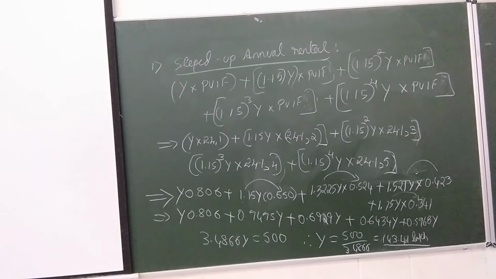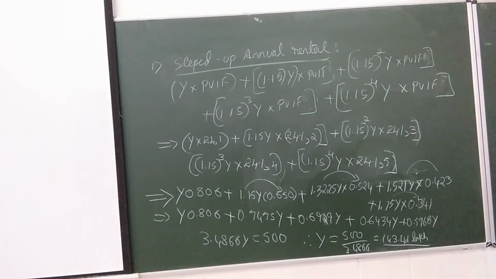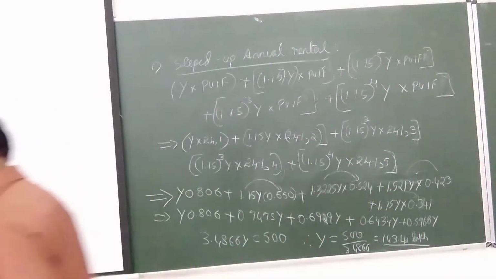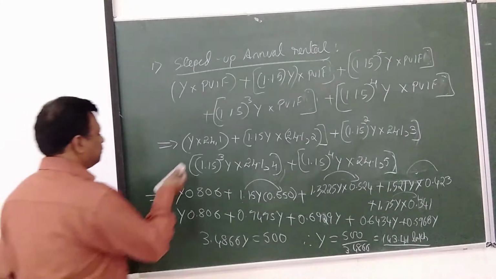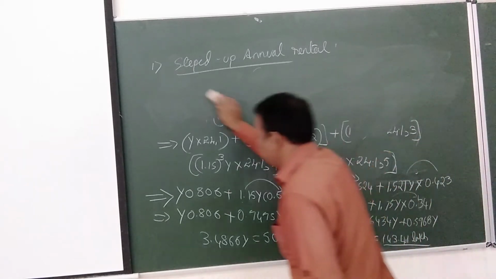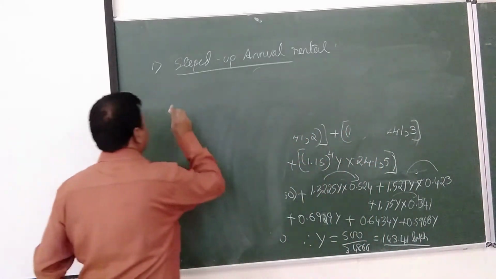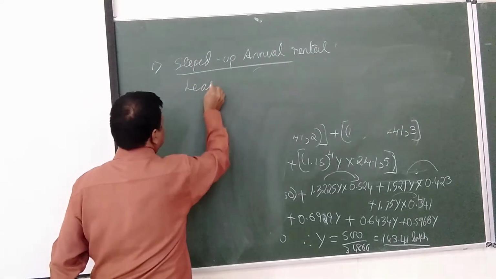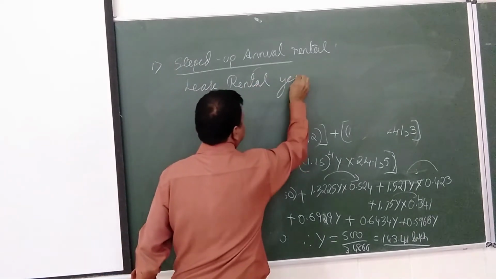Okay. So now all of you calculate that stepped up rental. First year it is 143.41. Second year, how much has to be? 164.91. Third year again. Lease rental year wise.